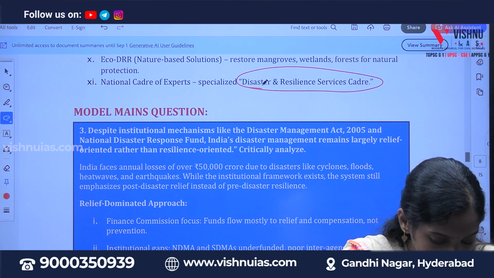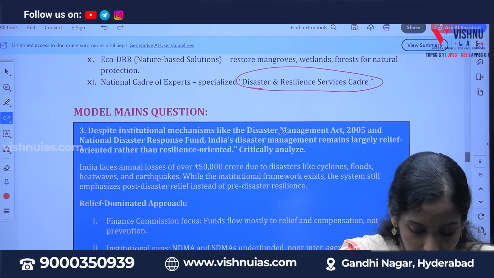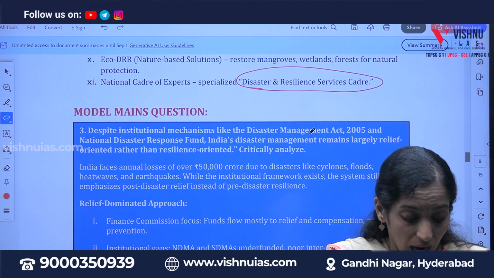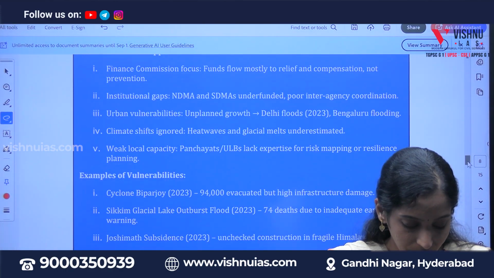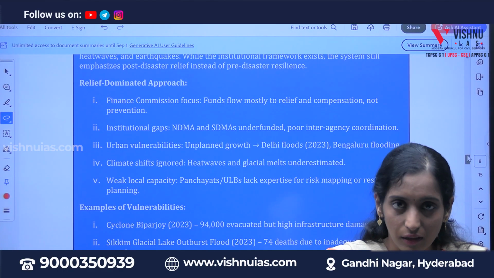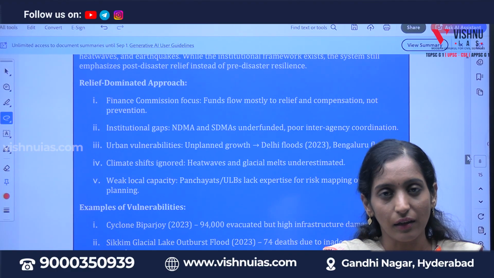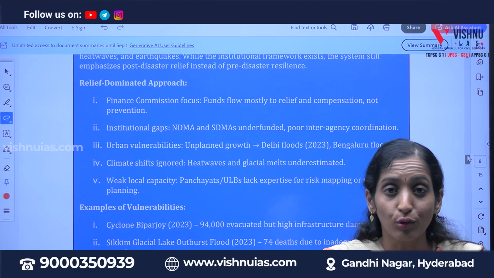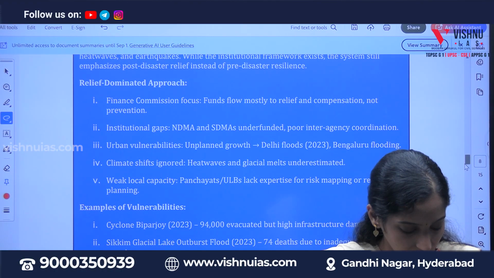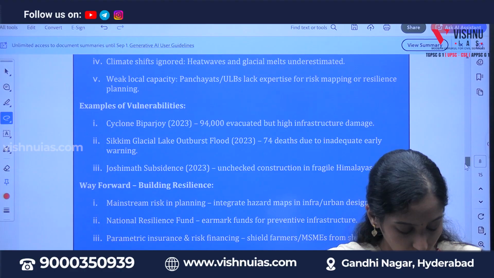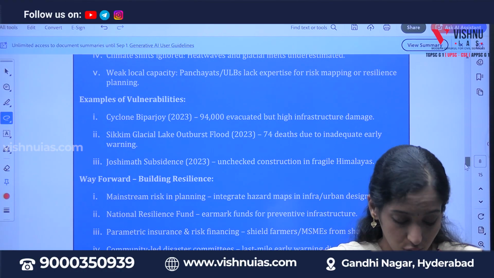And this is a beautiful question we asked about the Disaster Management Act 2025 and India, which you have to critically analyze. Whenever you see the critical analysis part, it should be taken in both negative and positive ways, you have to analyze the question both ways. And we have to give certain examples with the year of occurrence, and the way forward is also important.